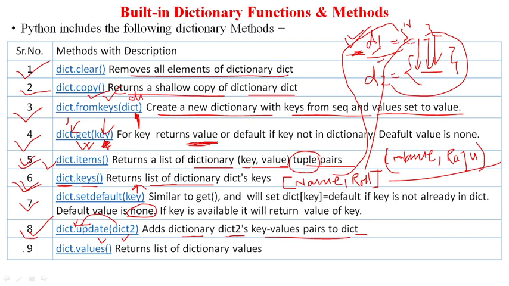Then in the last we have the function dict.values. You can easily guess it will return a list of values, just like the keys function returns a list of keys of the dictionary. For example, there are two keys, name and roll number, where name is Raju and roll number is 1. The keys function will return name and roll number, but the values function will return Raju and 1. It will return the list of values, while the other returns the list of keys.